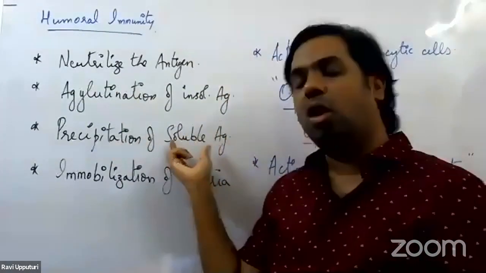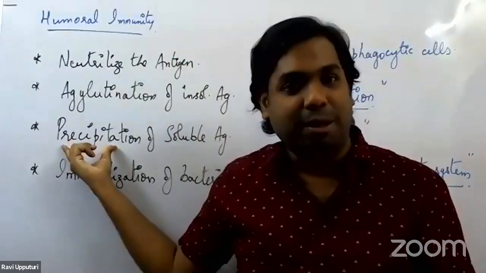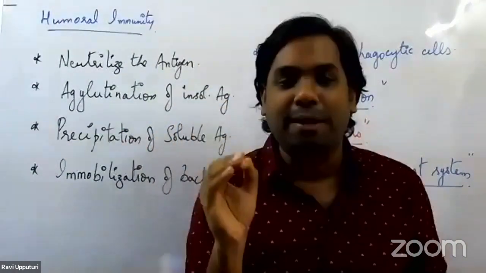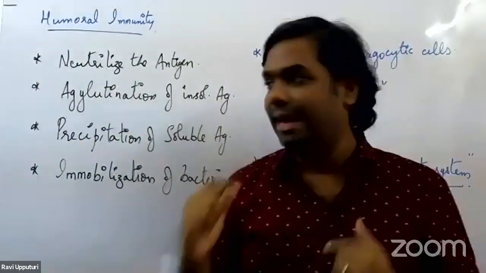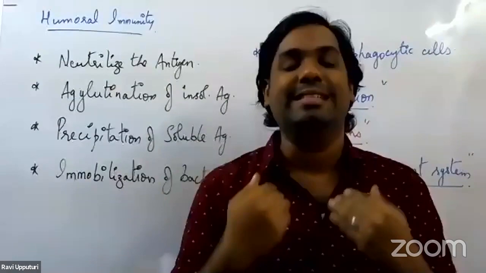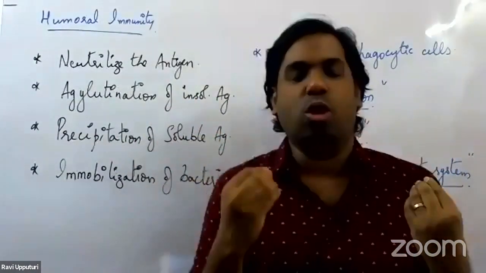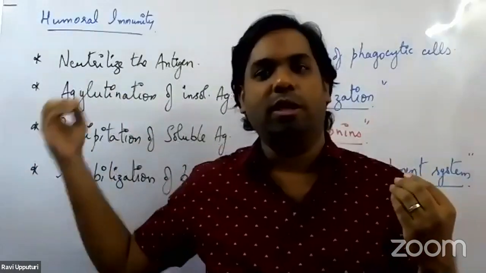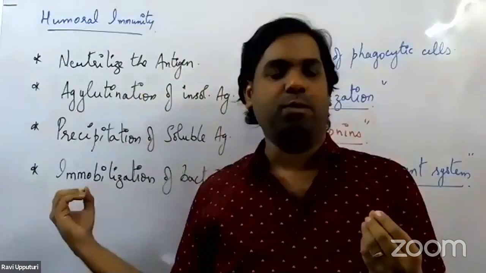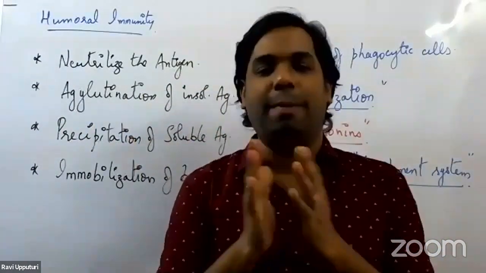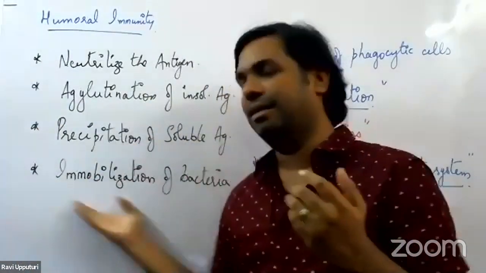If a soluble antigen has entered into the body, they bring about the process called precipitation. So they precipitate the soluble antigen that has entered inside the body. Then, if any bacterial cell enters into the body, those bacterial cells are immobilized. How are they immobilized? These antibodies go and bind to the flagella of the bacterium. Once they bind to the flagella, the bacterial cell will no longer be able to move. Therefore, they are said to be immobilized.